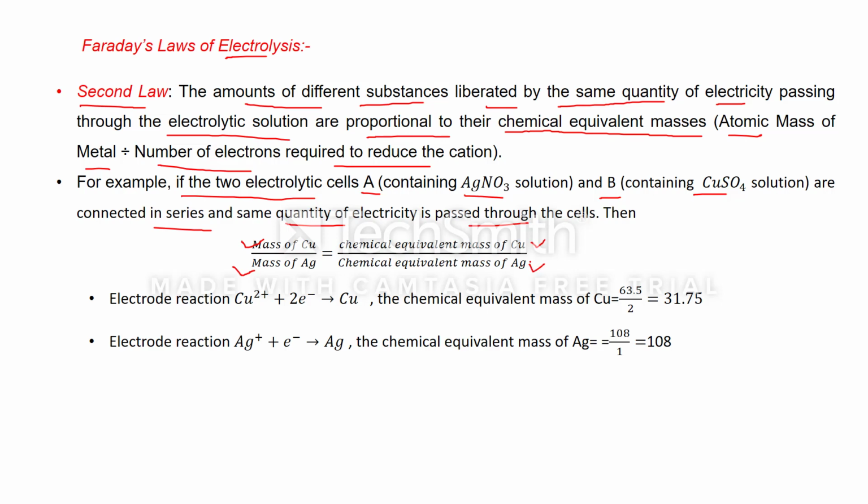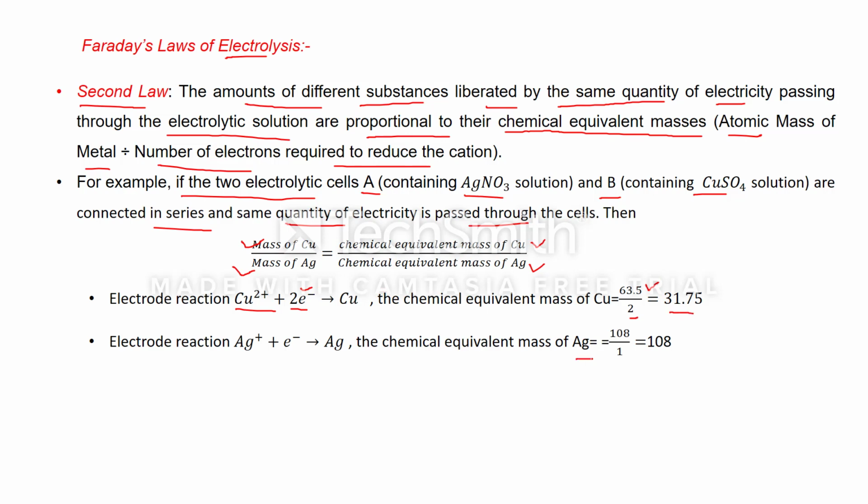Now, how can you find the chemical equivalent mass of copper? We can say the electrode reaction is this. 2 electrons are there. That's why the chemical equivalent mass of copper is 63.5 gram, the molar mass of copper, divided by 2. Why 2? Because these 2 electrons are required to reduce the cation. That will be equal to 31.75.